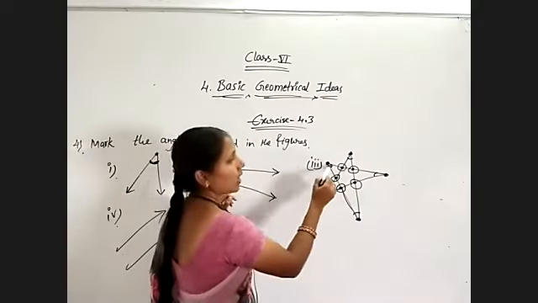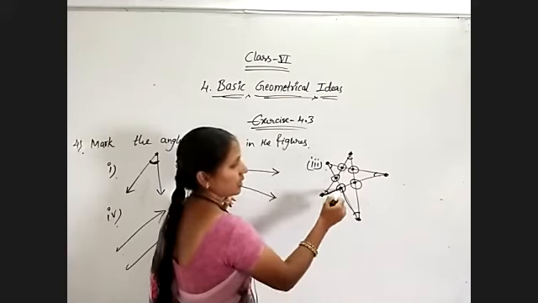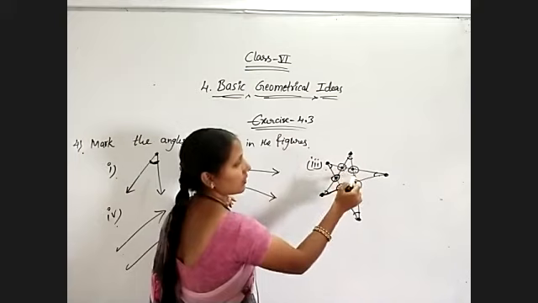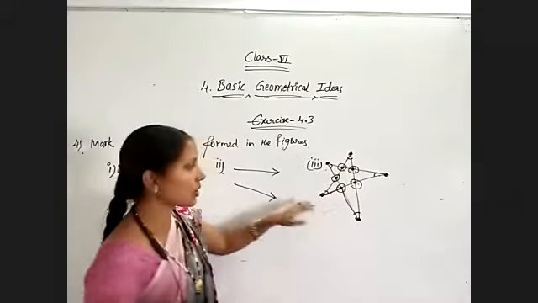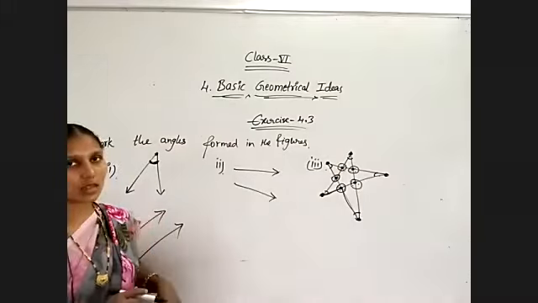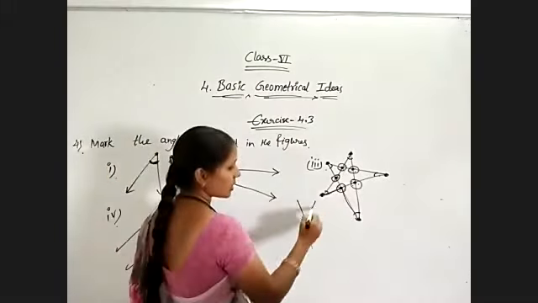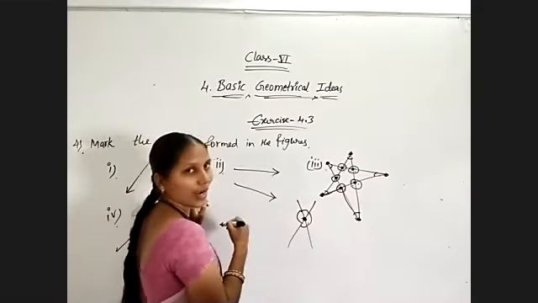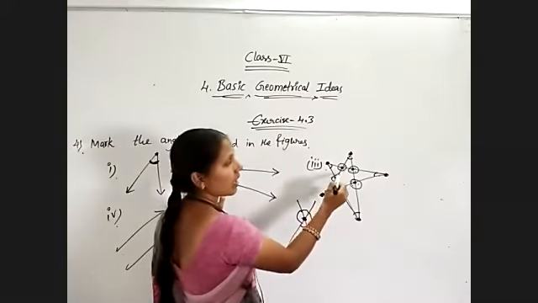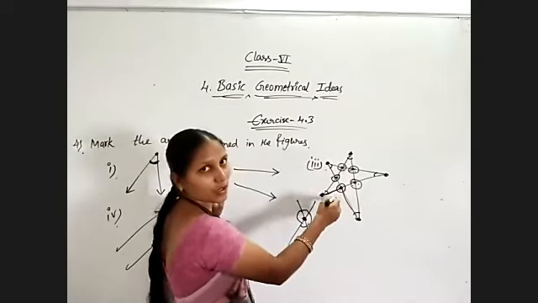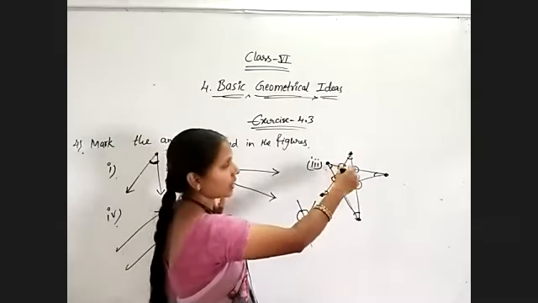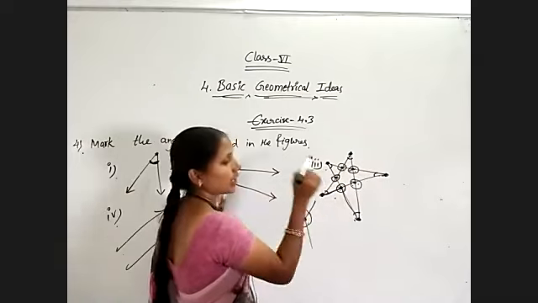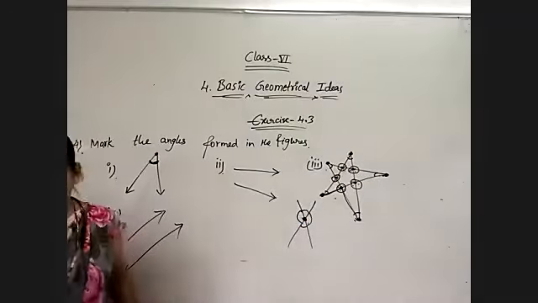Observe 1, 2, 3, 4, 5, 6, 7, 8, 9, 10, 11, 12, 13, 14, 15, 16, 17, 18, 19, 20, 21, 22, 23, 24, 25. Total 25 angles are there in this picture. Okay, at this one point, because just now we named like this, whenever X forming 1, 2, 3, 4, 4 angles are forming. Like that, how many points are there? 1, 2, 3, 4, 5. 5 fours is 20. 20 angles are forming with those 5 points. And 21, 22, 23, 24, 25, remaining angles.